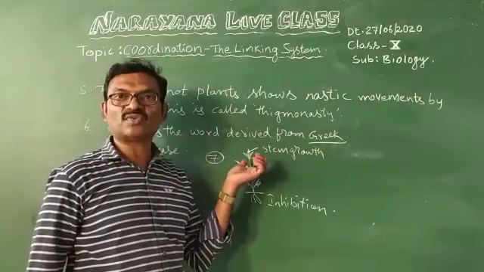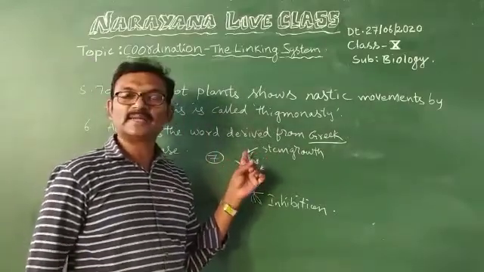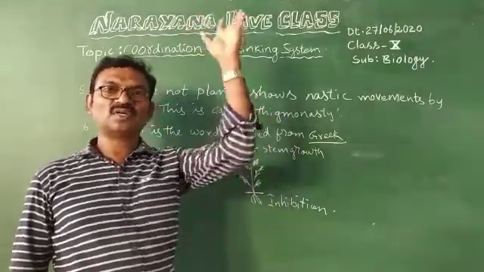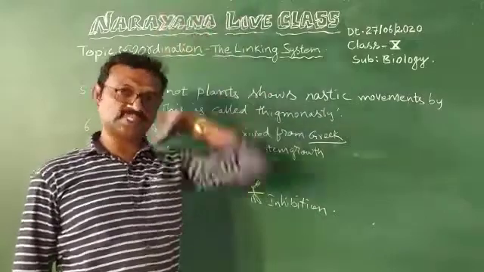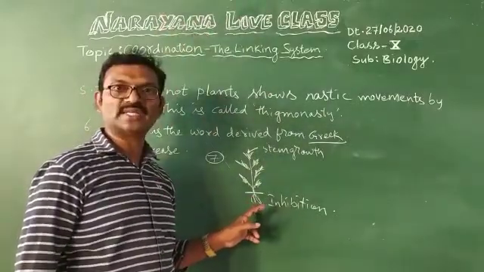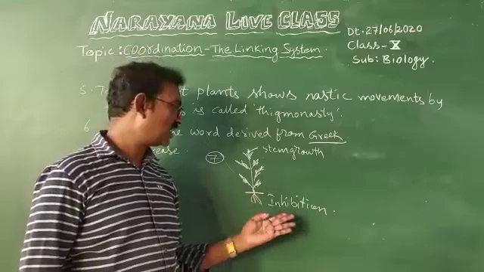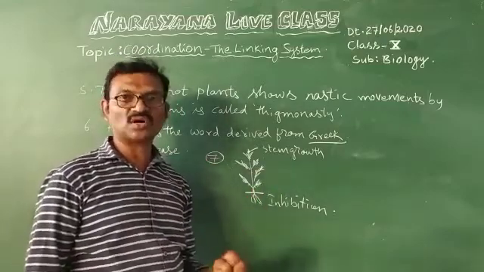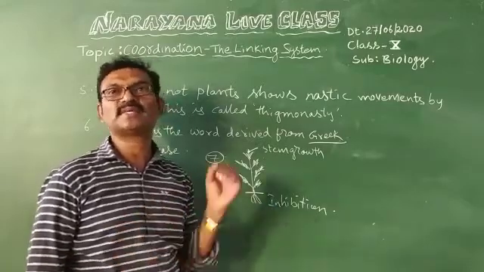More concentration of auxins at the tip of the shoot results in the stimulation of growth of the stem, and high concentration of auxin at the root tip results in the inhibition, stoppage of growth, of roots. Okay, this is the 7th question.